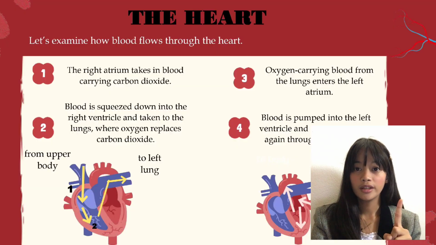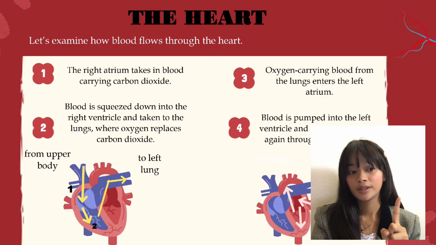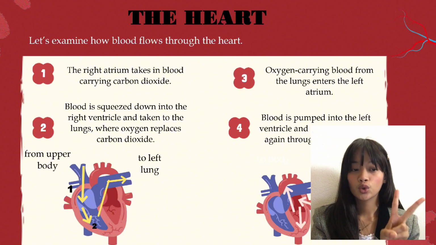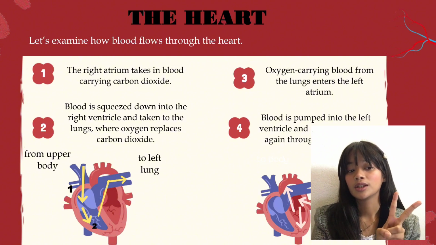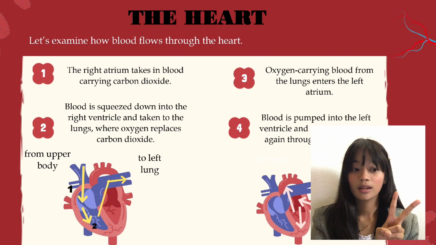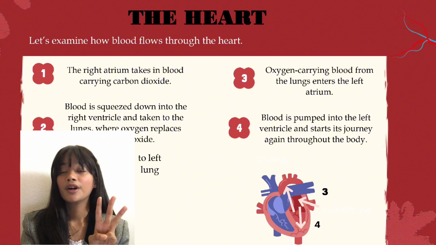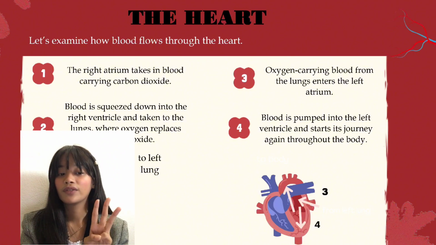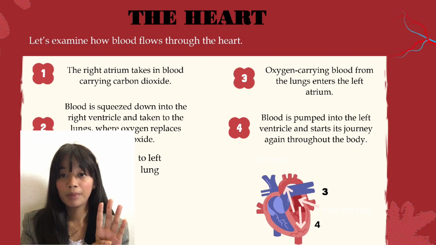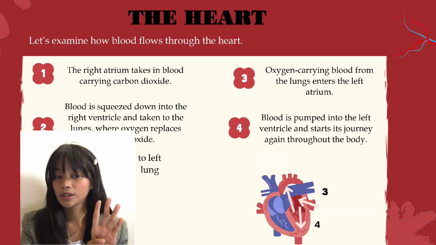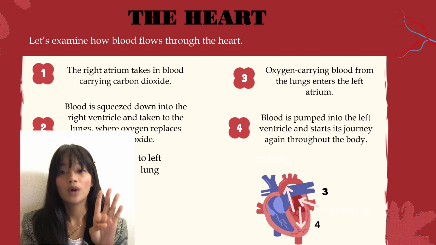Let's examine how blood flows through the heart. One, the right atrium takes in blood carrying carbon dioxide. Two, blood is squeezed down into the right ventricle and taken to the lungs where oxygen replaces carbon dioxide. Three, oxygen-carrying blood from the lungs enters the left atrium. Four, blood is pumped into the left ventricle and starts its journey again throughout the body. And that's how blood flows through the heart.